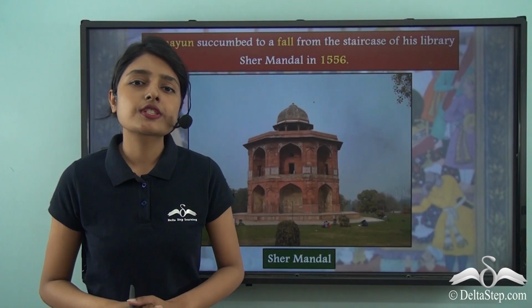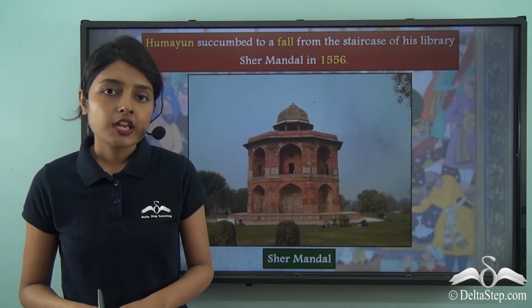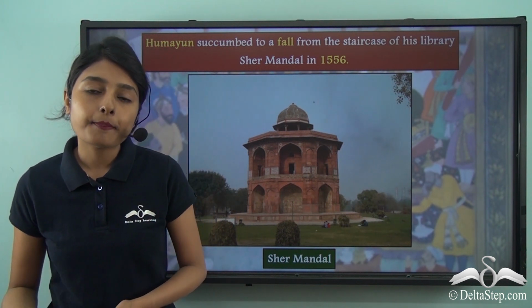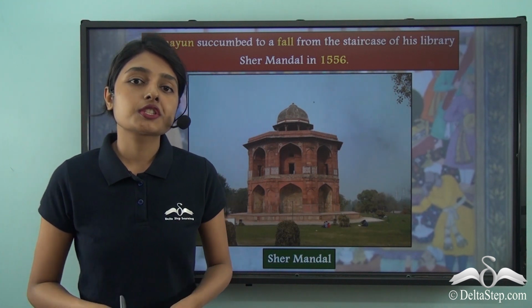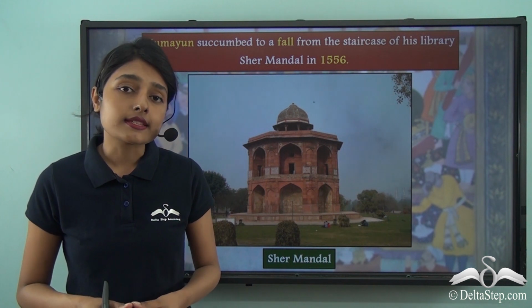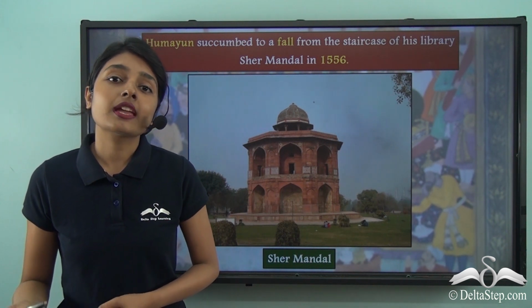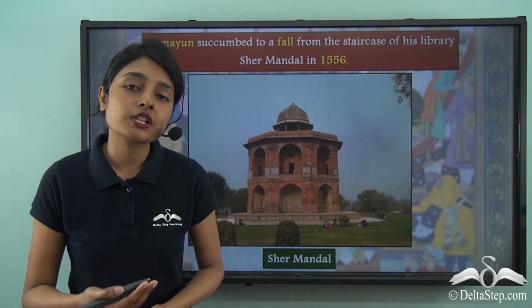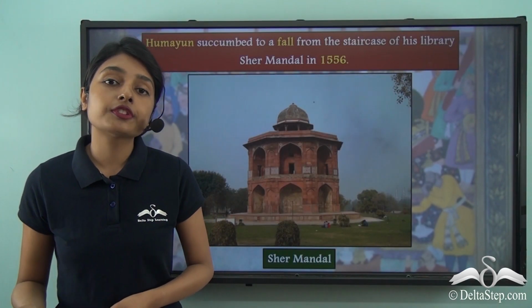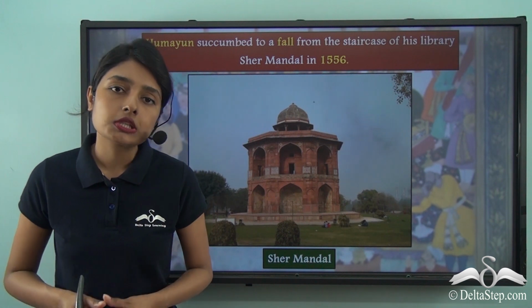But Humayun was not meant to rule for long. Firstly, he was not able to protect his empire from the invasions that came from Sher Suri. He was defeated twice, and as an emperor he actually had to flee to Persia. He was not even able to rule as the emperor of the Mughal Empire for 15 long years.